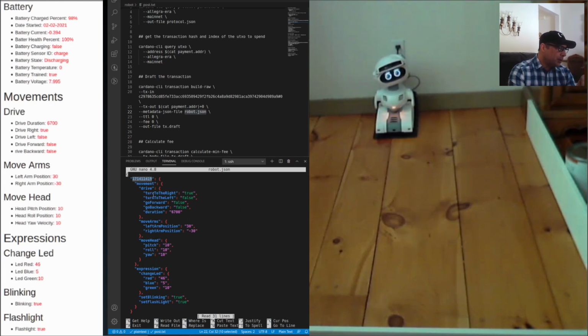Okay, so we have some commands here. Turn right, turn left, go forward, go backwards. Only one of these can be true at a time. Okay, so I kind of simplified this because there's a lot of different things going on with this robot with the API, so I just made it simple so it goes forward, back, and you can turn it around. So only one of these things can be true at one time. The duration is milliseconds. In the documentation, I have a write-up of how many milliseconds you need to put in there to do a complete turn or 3/4 of a turn, etc.